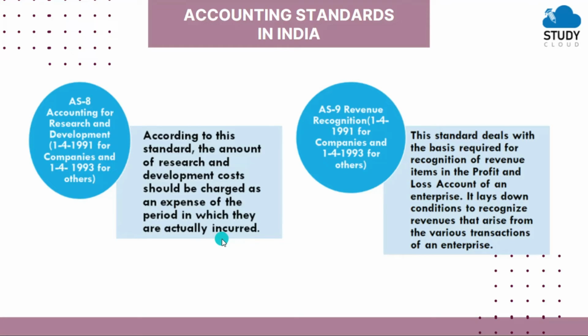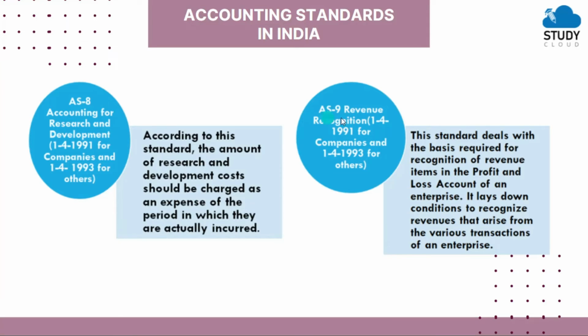Due to research and development, new technologies arise in the business environment. So such cost of R&D, means research and development, should be charged as an expense for that particular period in which they were actually incurred. Like all the expenses of research and development of 2020 or 2021 should be charged in that period only.